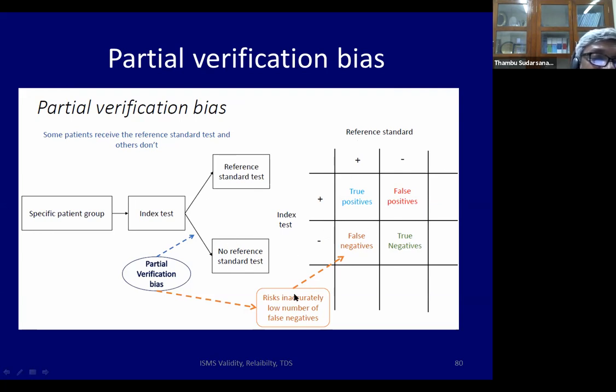So there is the risk of low numbers here, and the risk of the false negative count becoming low. This is a particular problem. This test will artificially look like the true positive number is high because you didn't do the test on everybody, and the false negative number may be falsely low. This is the problem with partial verification bias.